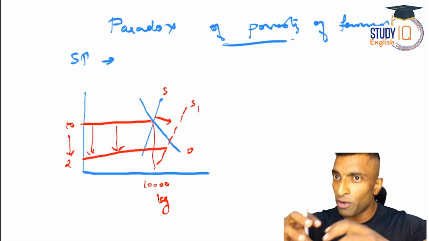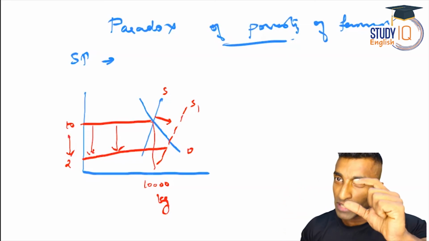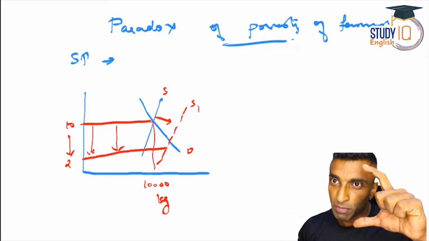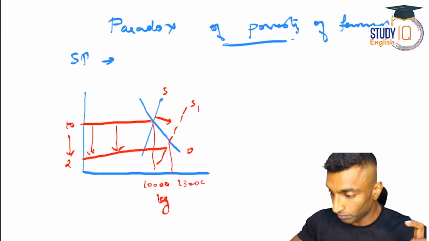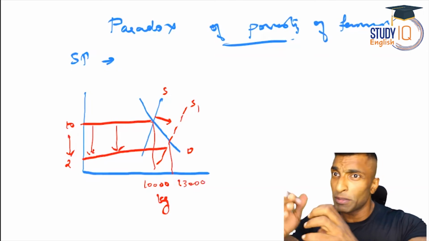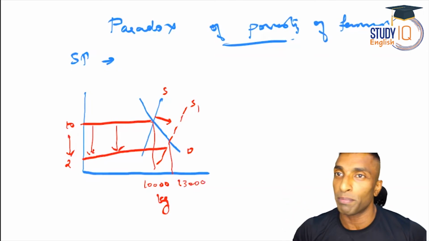Here, that gap may not be visible. Supply is this much, but the price will be this much. So let's say this will be like 13,000. So from 10,000 to 13,000, a 30% increase is there, but the price has come down from 10 to 2 rupee.